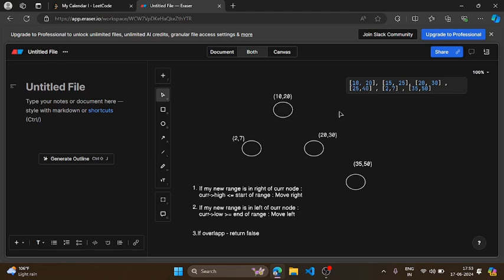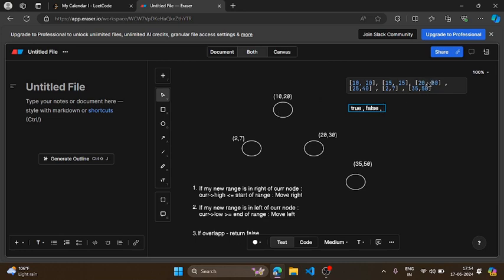So let's start. Initially there is no booking, so when I come to 10 to 20, I'll simply make a booking here and I'll return true, right? So let me write the output here. So initially it is going to be true for 10 to 20. Now once I move to 15 to 25, I see there is an overlapping with the 10 to 20, because I'll start checking from the root node, right? So my root node is 10 to 20, so I'll check with the 10 to 20 first. Now once I find overlapping, I will simply return false. I need not go any further. So simply I'll return false. Now move to 20 to 30.